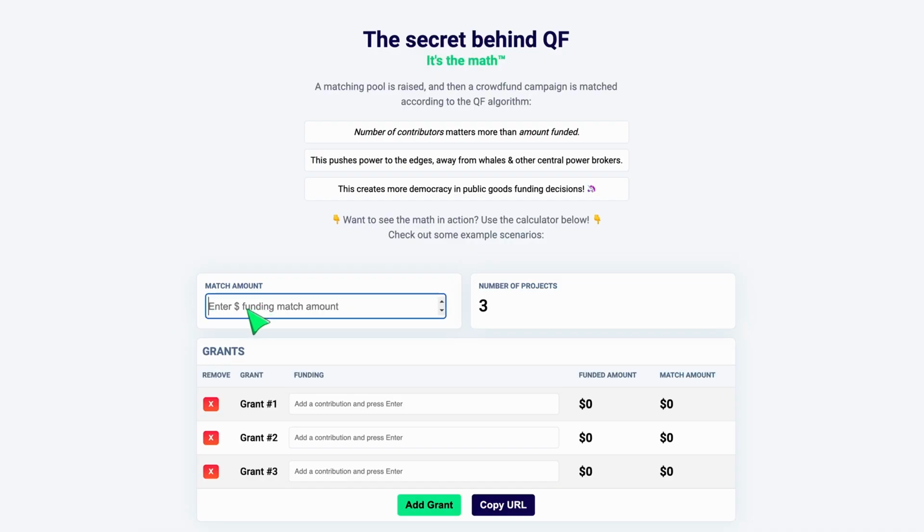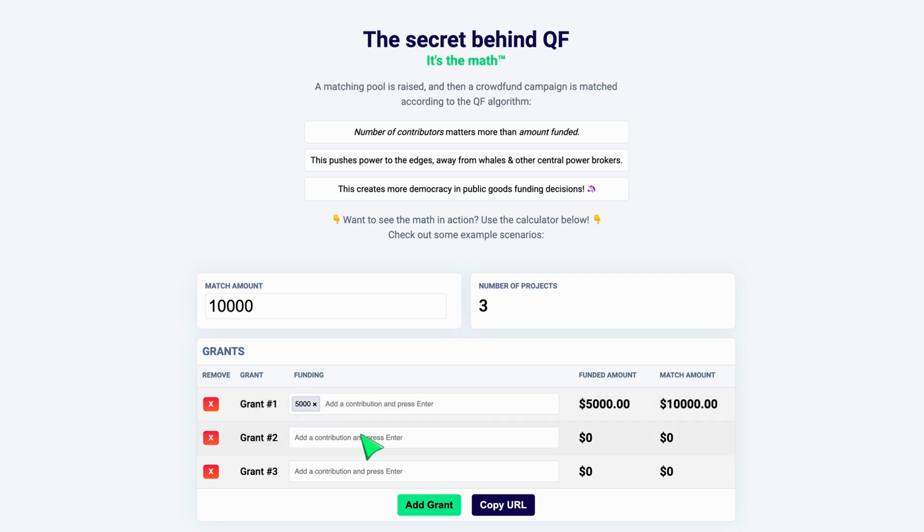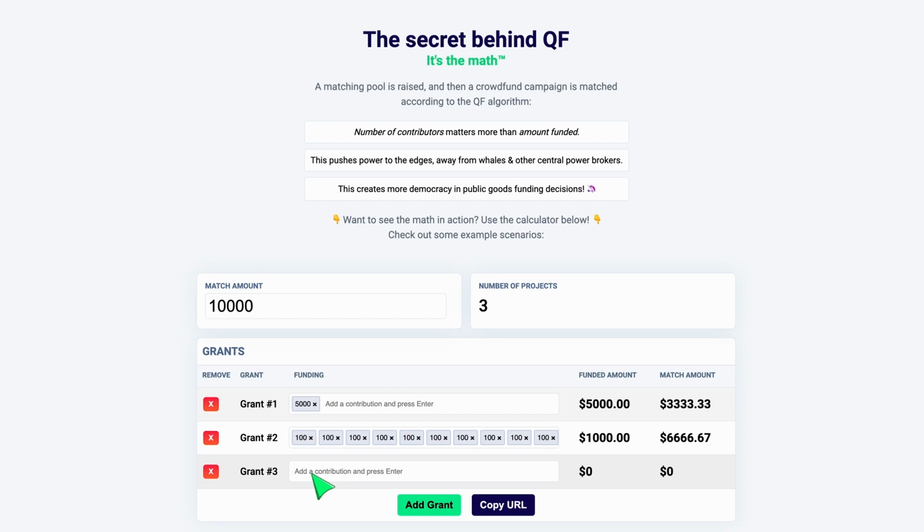Still confused? Let's head over to WTFisQF.com and jump into an example. Let's say that for an upcoming season, the matching pool has $10,000 in it. Now let's say that Grant 1 receives $5,000 from one donor. Grant 2 receives $1,000 from 10 separate donors. Finally, Grant 3 receives $30 from 30 separate donors.